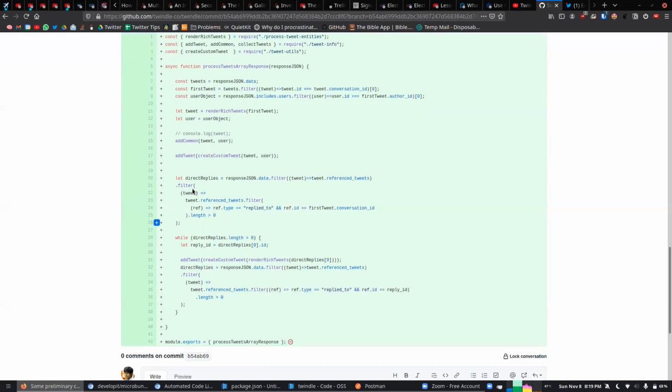This is okay. All of this just processes it and we are adding it in between. Yeah, so it's just one single file now. We are not making the second API hit anymore. So this is the only change that I made.